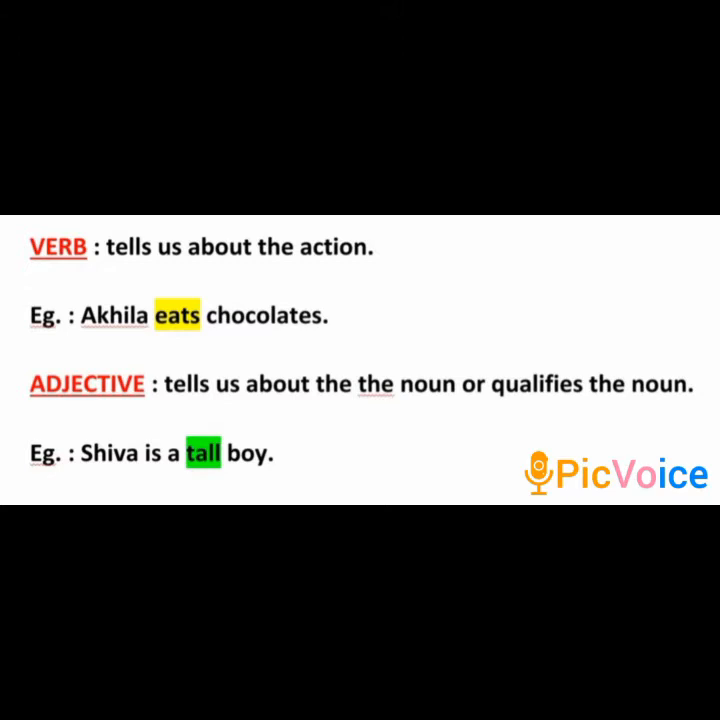Then what about the adjective? An adjective qualifies the noun or tells us about the noun. Look at the example that is given below it. Shiva is a tall boy. Here, boy is the noun and tall is the adjective. That is, tall tells us about what kind of a boy Shiva is. That is, it qualifies the noun boy. Hence, it is the adjective.